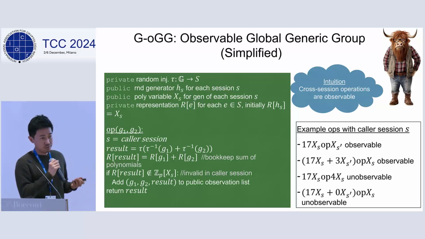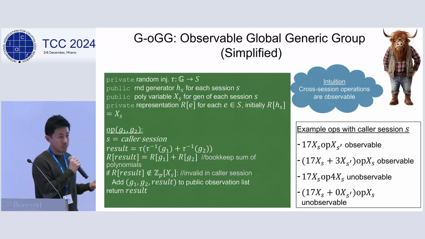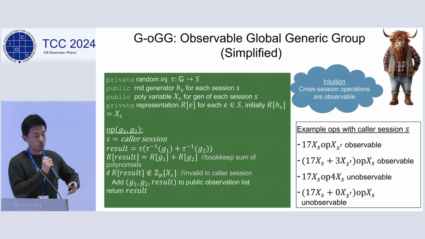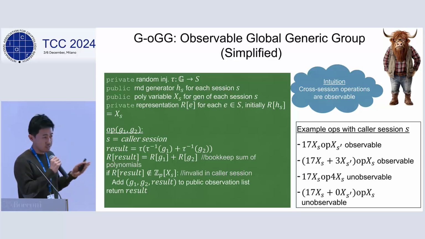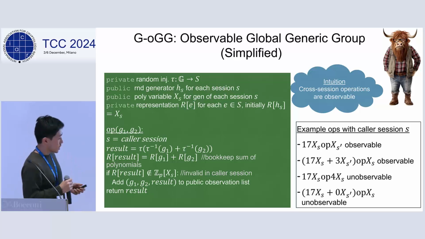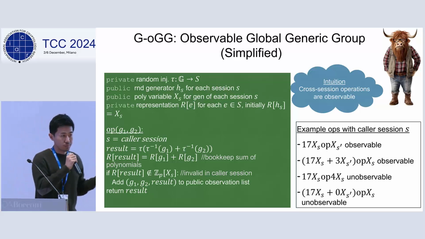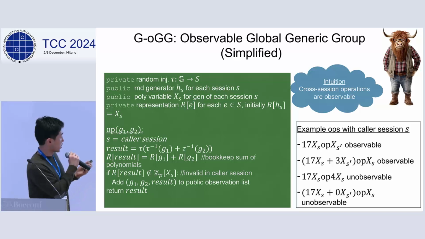This means that, for example, if the simulator performs some simulation queries using the global generic group oracle, the environment might notice the difference between the real world and the ideal world. So we have to make sure that the environment doesn't see some secret operations performed by the simulator. This initially seemed impossible, but we got inspired by the global random oracle approach. Essentially, here we also implement some form of observability using domain separation, but the way to do domain separation is very different from the global random oracle.